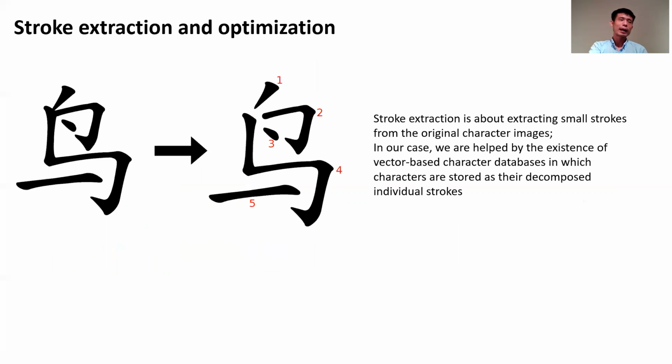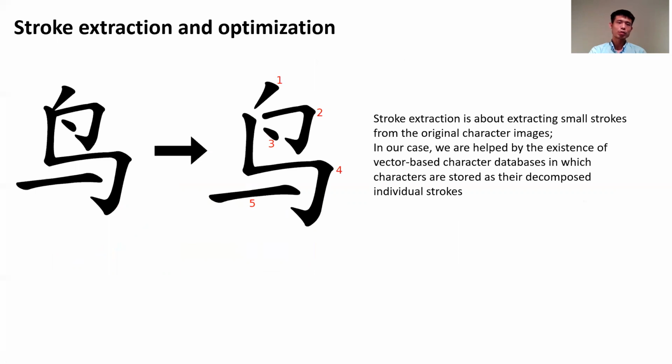And so we can apply this technique to the stroke trajectories, but before that we would like to also introduce stroke extraction, because the reason is also simple. Running optimization based on individual strokes one by one is surely more efficient than running optimization directly based on the whole trajectory, the whole characters.